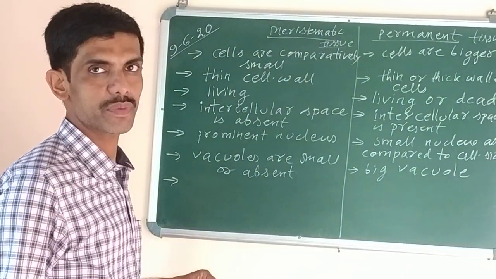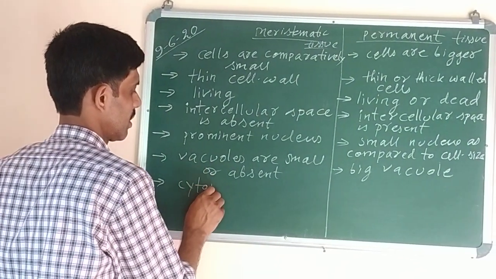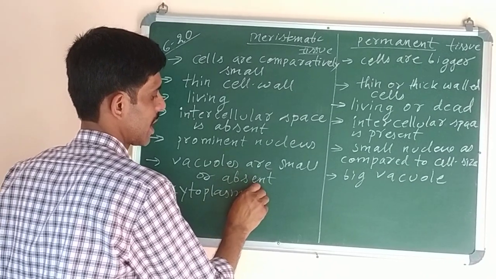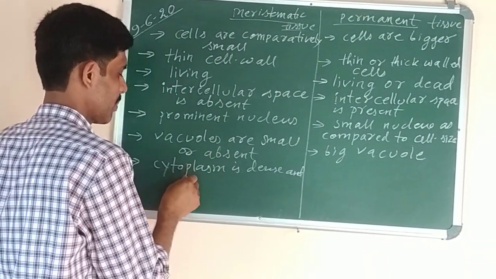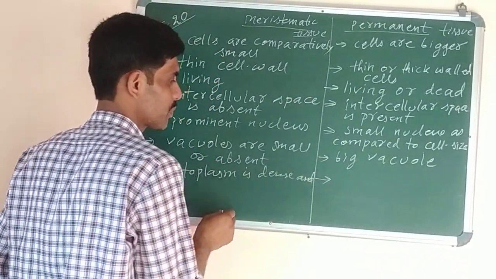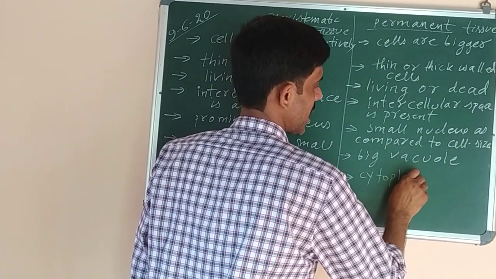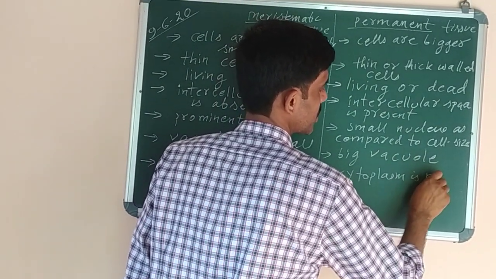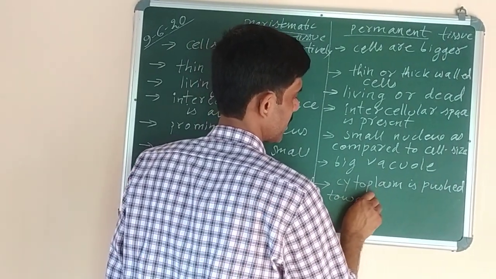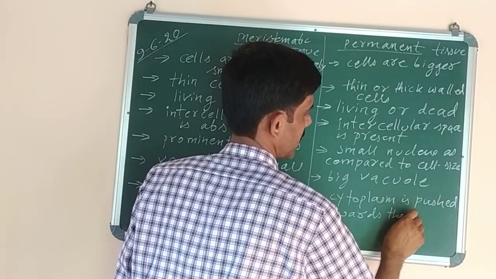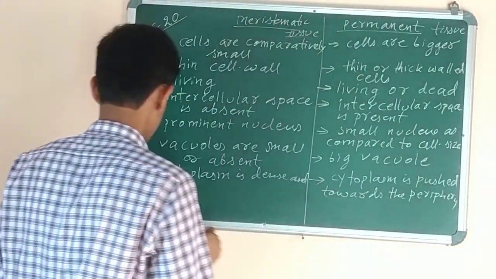Here the cytoplasm is dense and fully present, but here cytoplasm is pushed towards the periphery. Periphery means towards the corner, that is towards the cell wall.